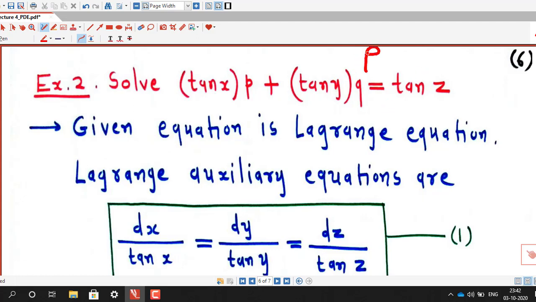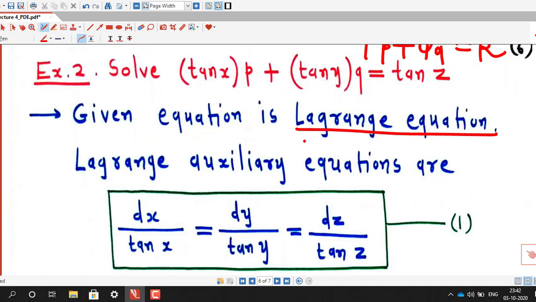You can see it is in the form capital P into small p plus capital Q into small q equal to R. Therefore the given equation is a Lagrange equation, and the Lagrange auxiliary equations are dx divided by the coefficient of del z by del x, that is 10x, equal to dy divided by the coefficient of small q, that is 10y, and dz upon the right hand side, that is 10z. So here also we have three different choices. We can take these two or these two or these two.